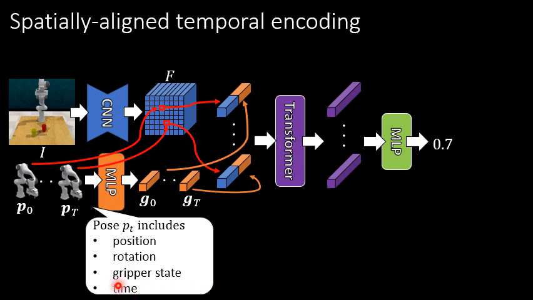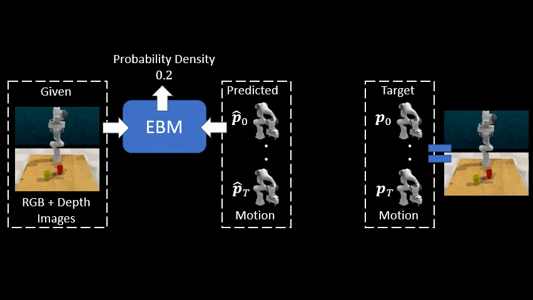Since the pose includes the position and time information, these pose features work as a spatial and temporal encoding. By this encoding, the transformer can effectively evaluate the consistency. Now, we can precisely evaluate the motion.